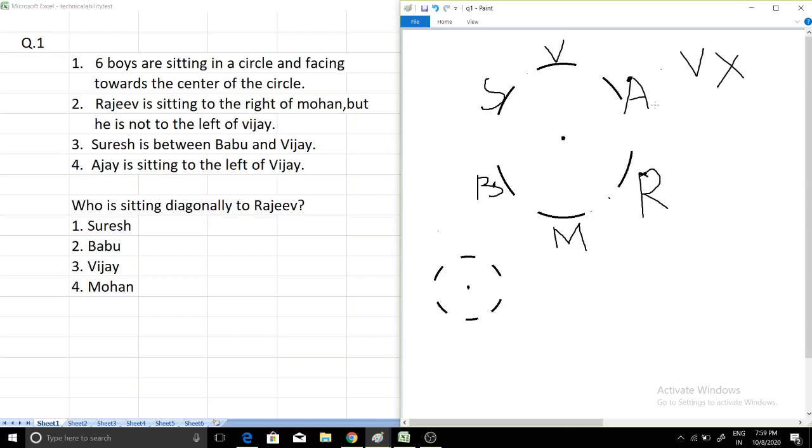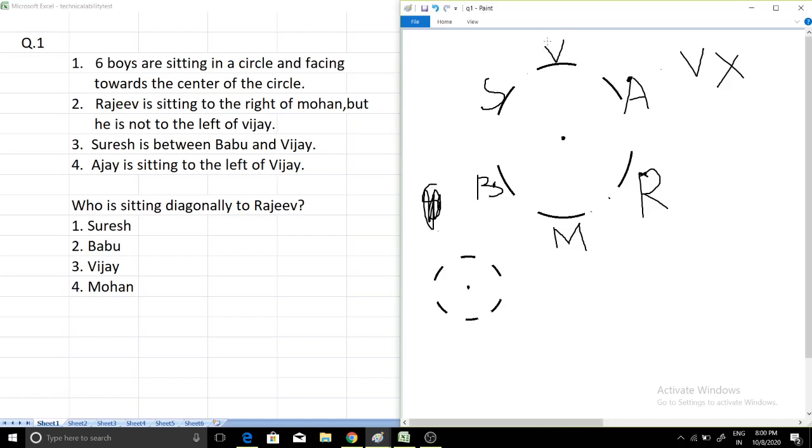Now one more question is that, first and second part was true, but why did I keep Suresh directly here and Babu and Vijay here? So try another way. First, these are the original conditions we have placed. Now I will try an alternative way and see if it is possible. Suppose I kept Suresh here. Then it is saying that Suresh is between Babu and Vijay, but one side of Suresh is M for Mohan, so it cannot be possible. Suresh cannot be here.